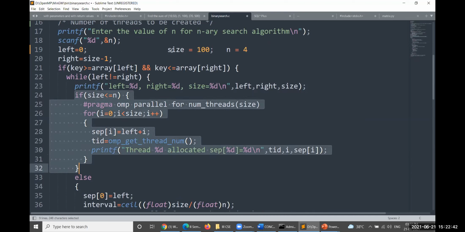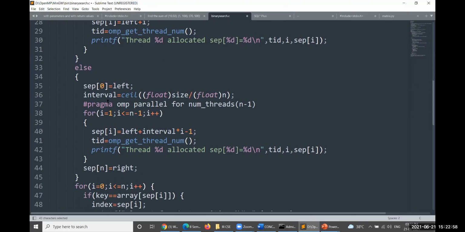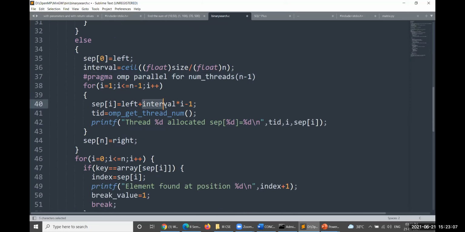So if this condition is the case, then those many threads get created. If size less than or equal to n is not true, then we would like to create only the number you have specified, and you have to take an interval.